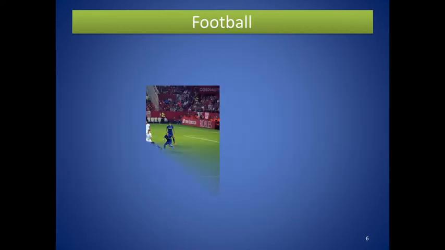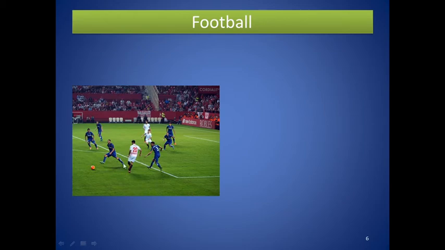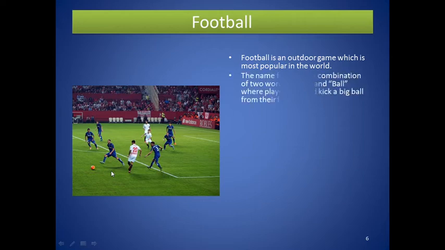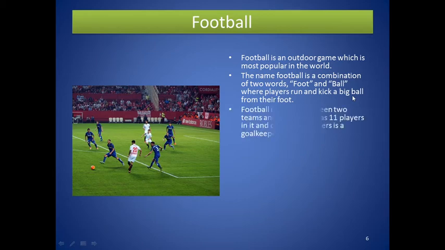The third game is football. Here you can see some players running behind a ball, and this ball is a football. Football is an outdoor game which is the most popular in the world. The name football is a combination of two words, foot and ball. Foot means leg and ball means a big ball, where players run and kick a big ball with their foot.